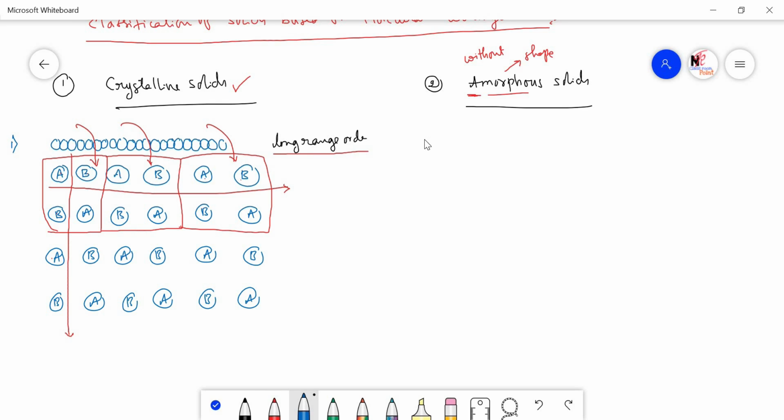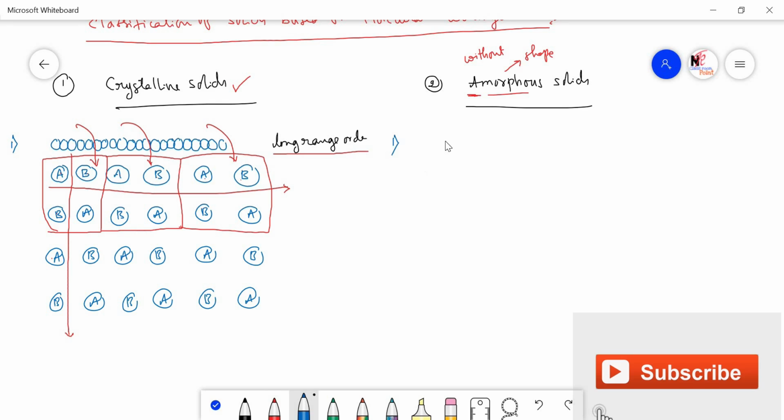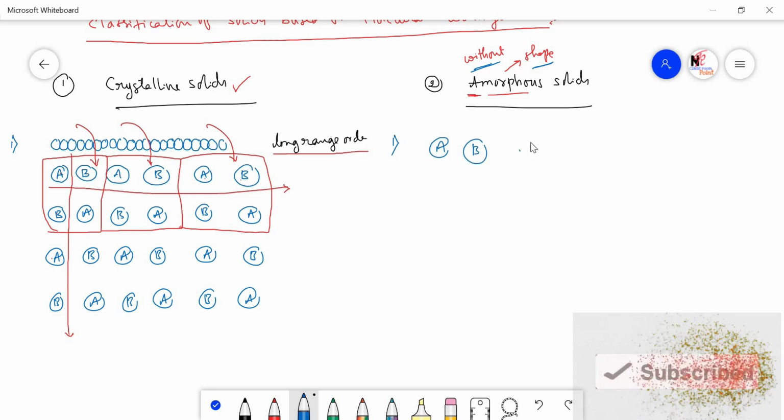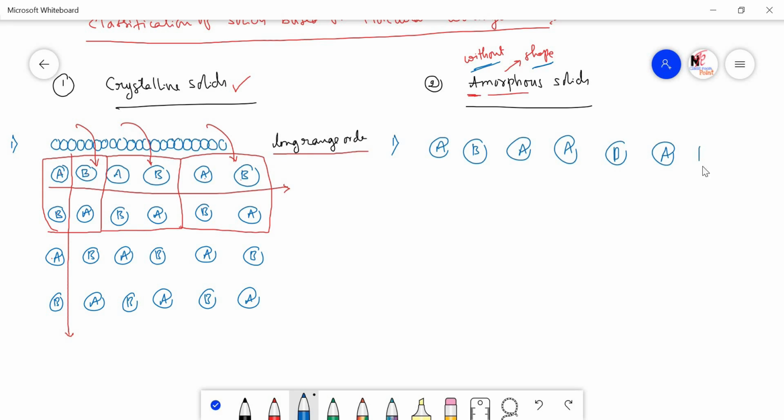Now, come to the point of amorphous solids, I am comparing here itself so that you can understand clearly. In the case of the amorphous solids, I said here they do not have any particular shape. So, they do not maintain any long range order. See here again A has come, B, A, B, it may be B, A, B. We cannot say what type of the order these solids are having.